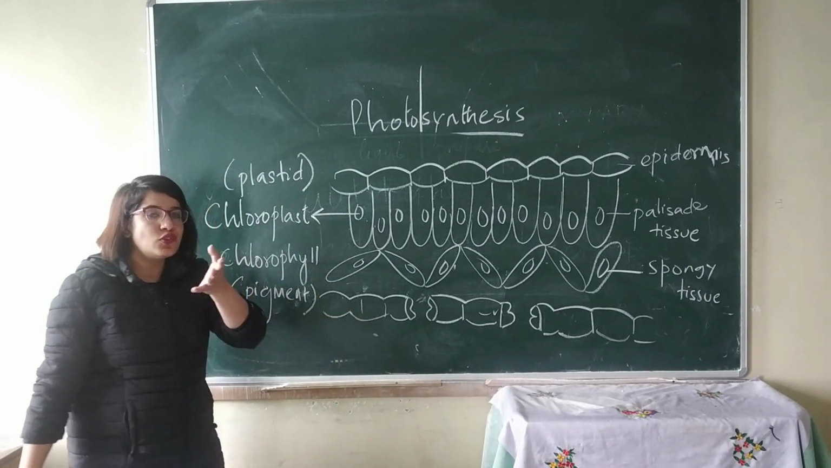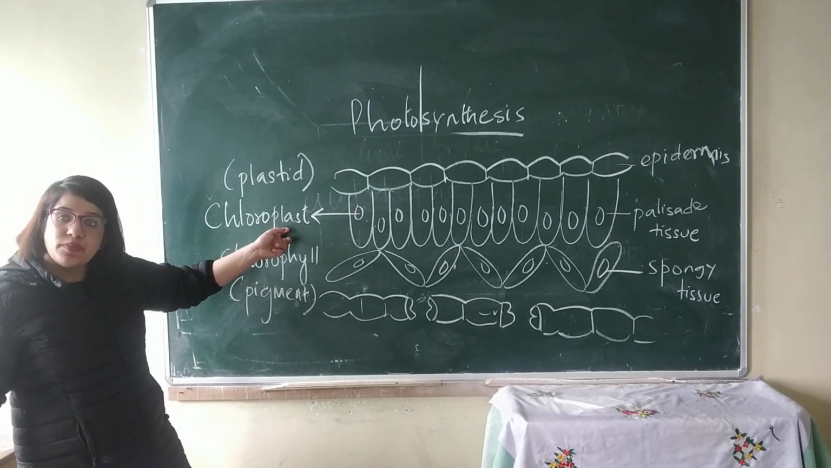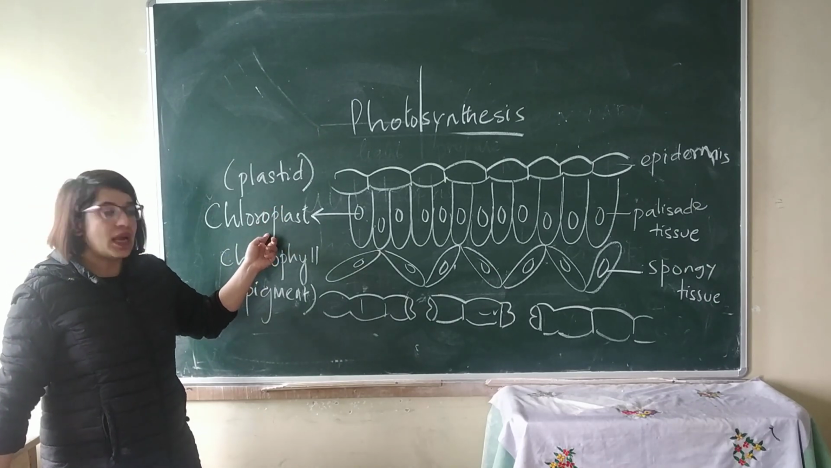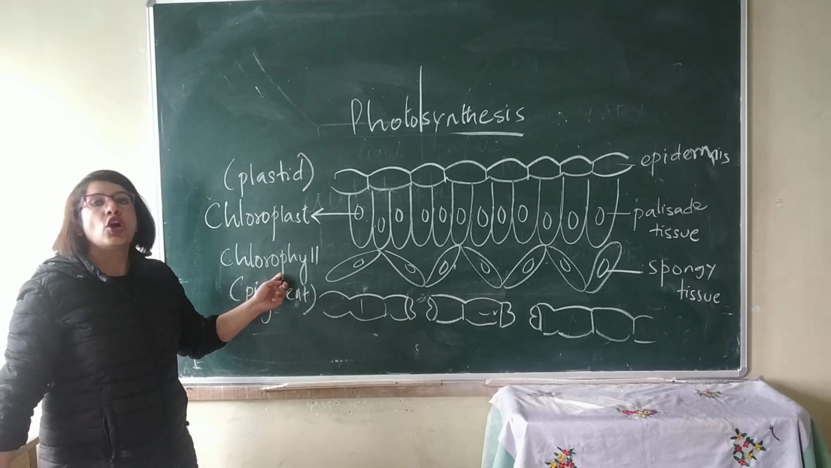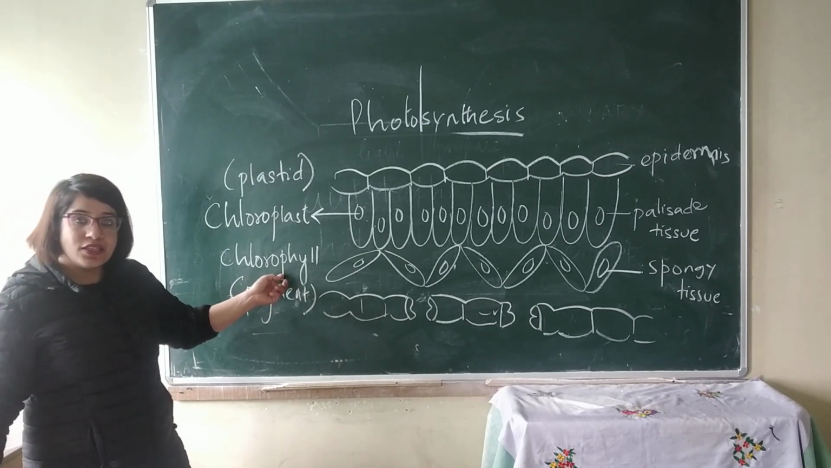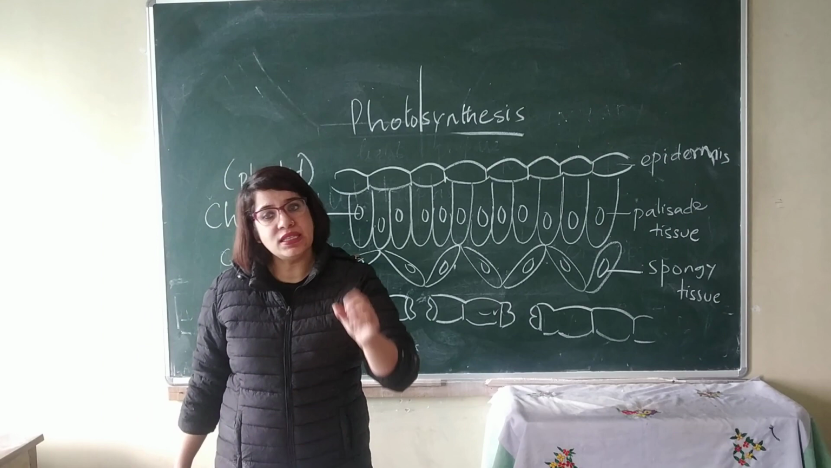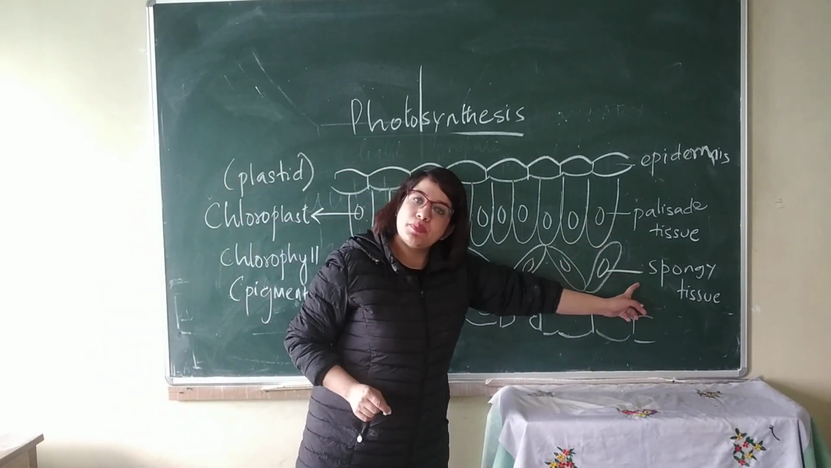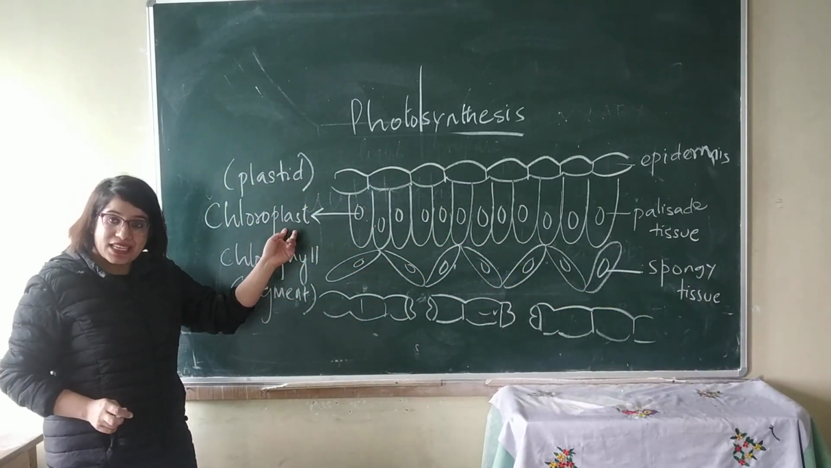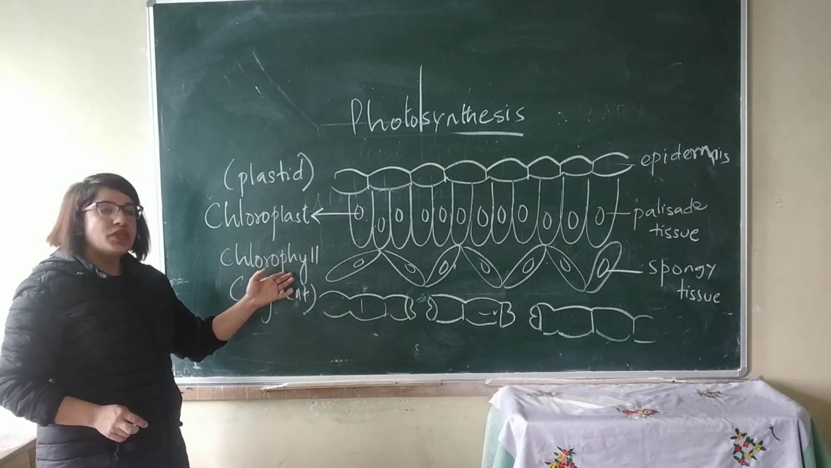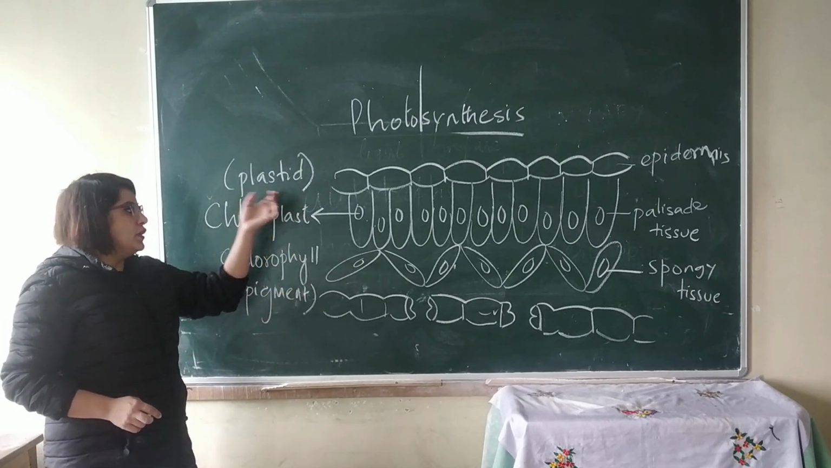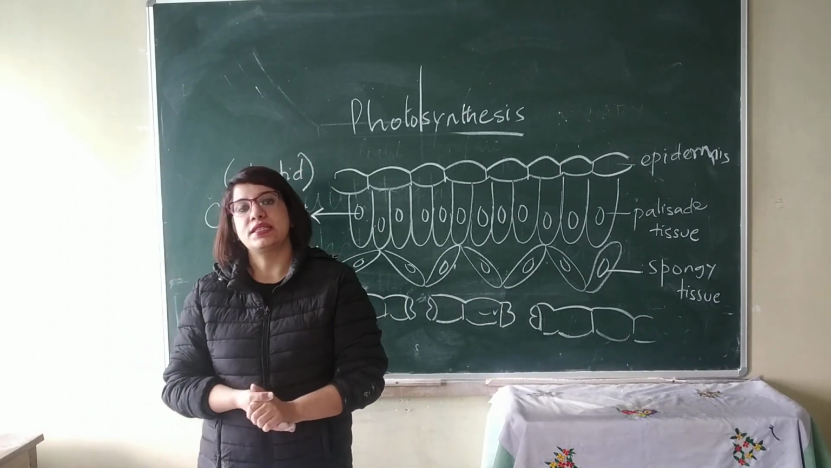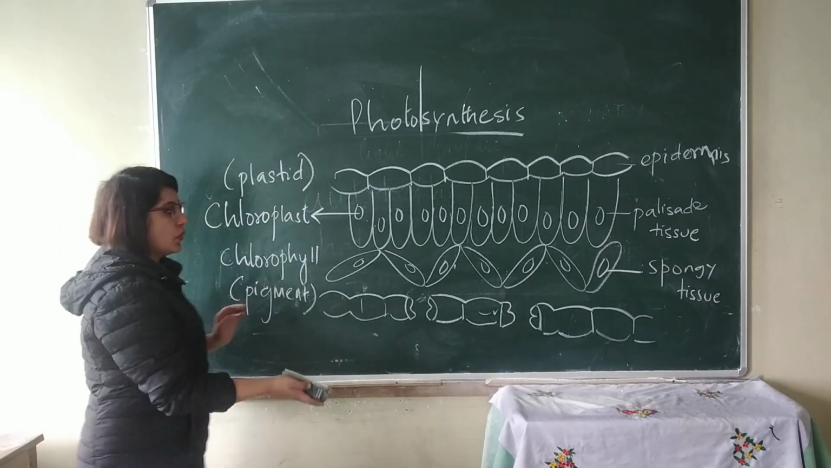So where does photosynthesis take place? It takes place in the leaf, and especially where in the leaf? In the chloroplast, because it contains chlorophyll. Understood? So where does photosynthesis take place? It takes place in the leaf. But which part of the leaf? In the palisade tissue and spongy tissue, which contain the plastid chloroplast, which contains the pigment chlorophyll. So it occurs in the chloroplast. So now we will be discussing the structure of the chloroplast.